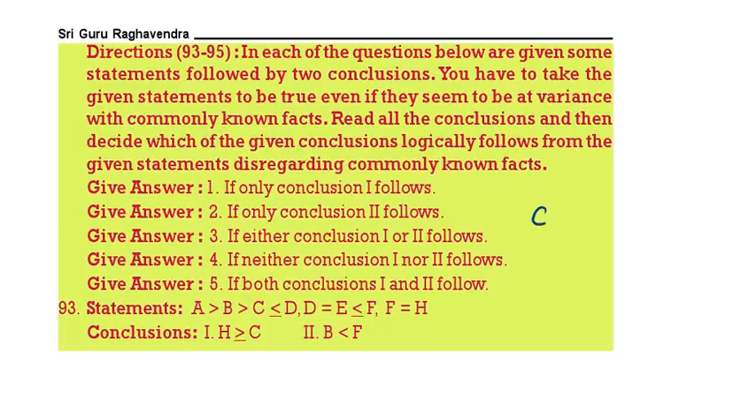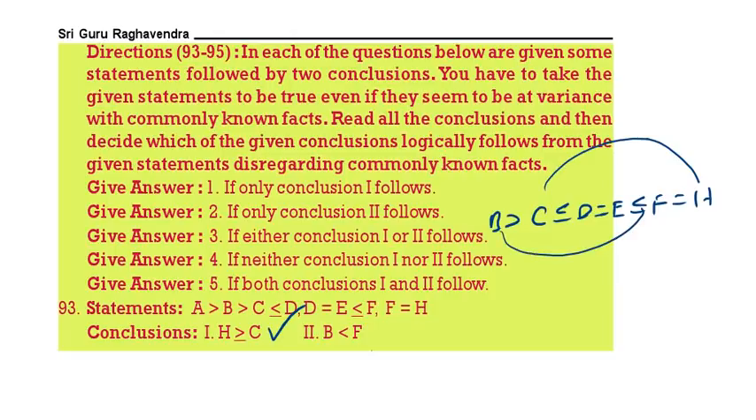Now see here, C less than or equal to D, D is equal to E, E less than or equal to F, F is equal to H. Now from C to H, less than or equal to follows, or greater than or equal to definitely follows. B less than F. So therefore B greater than C. The symbols between B and C are not the same. So the second one does not follow.